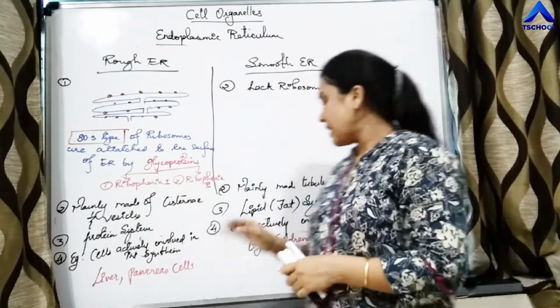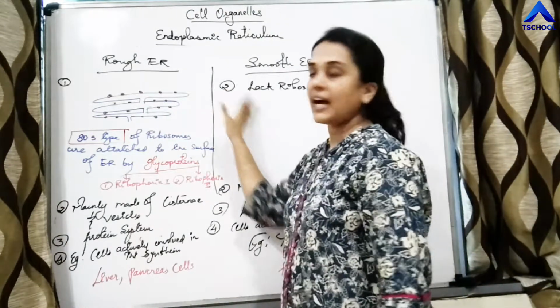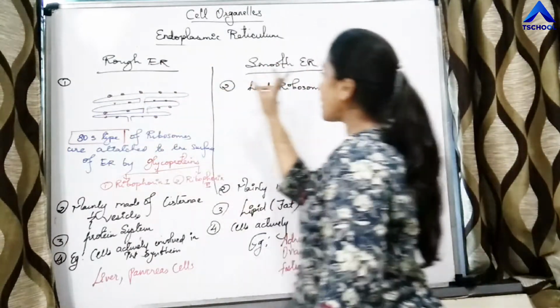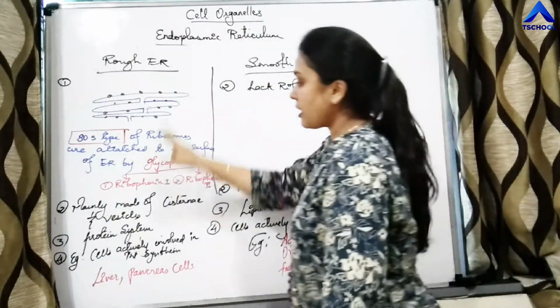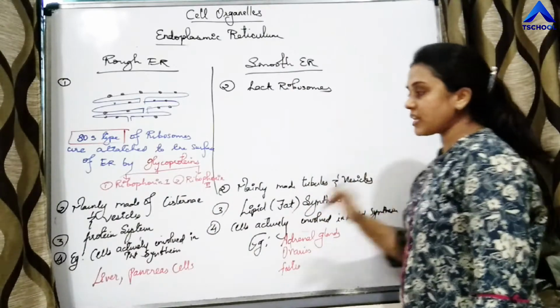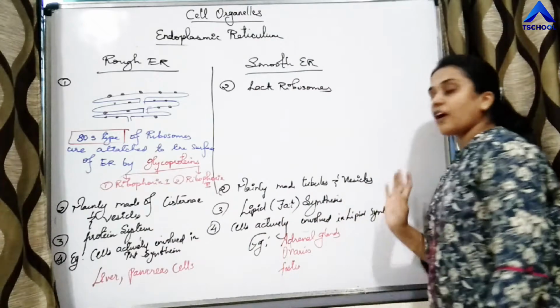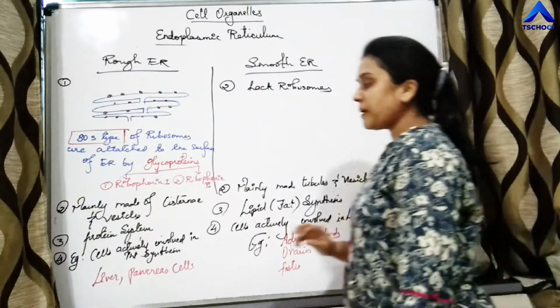So those cells have more amount of smooth ER. So two types of ER. Rough has ATS type of ribosome. Smooth does not have. Rough is made up of cisternae and vesicles. Smooth is made up of tubules and vesicles. Function of rough ER is protein synthesis. Function of smooth ER is lipid synthesis.